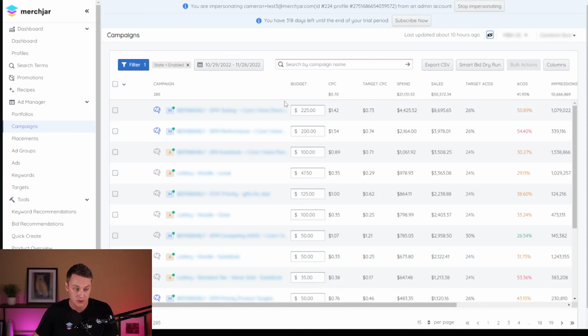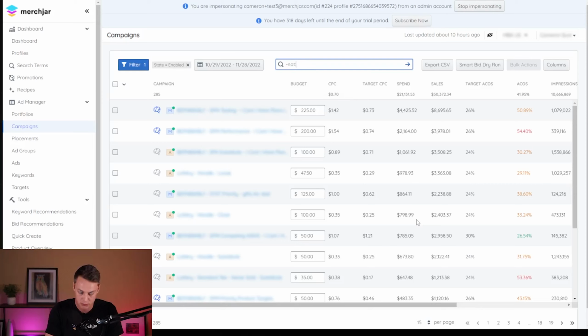Here we are inside of Merchjar, inside of the campaign page, inside of Ad Manager, which you can navigate to here under campaigns inside of Ad Manager. And the first thing we want to do is exclude our lottery campaign, so we're going to negate that from our search results, which we can do by typing minus not colon lottery. And it works this way.